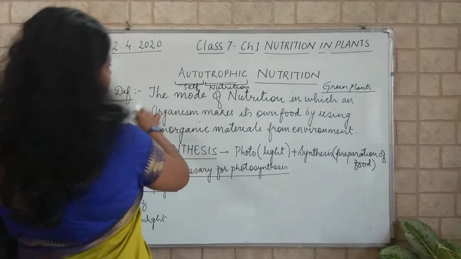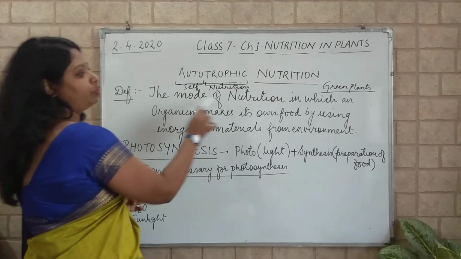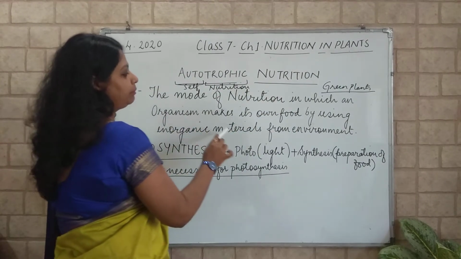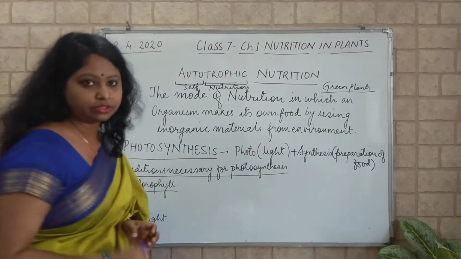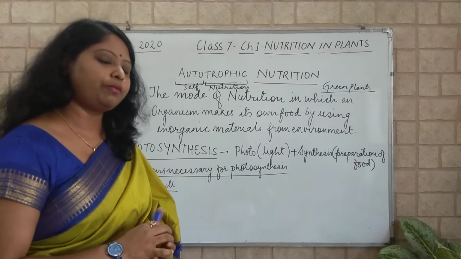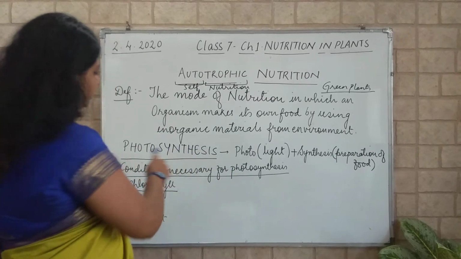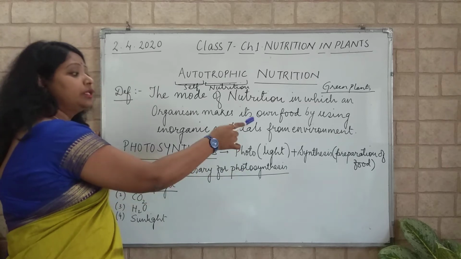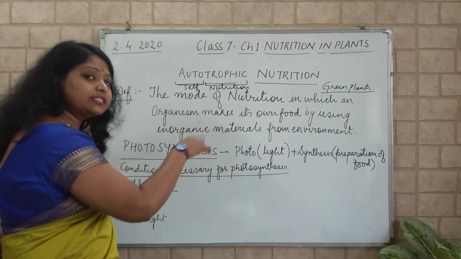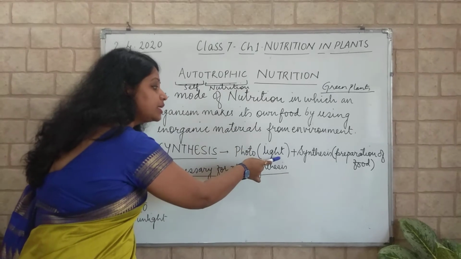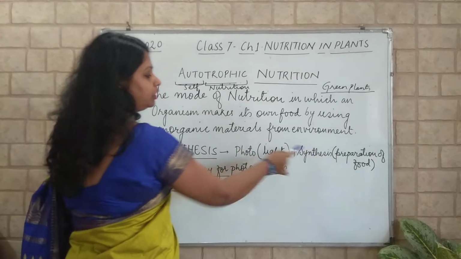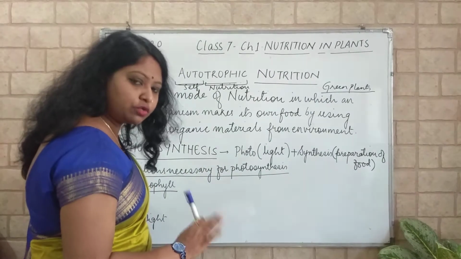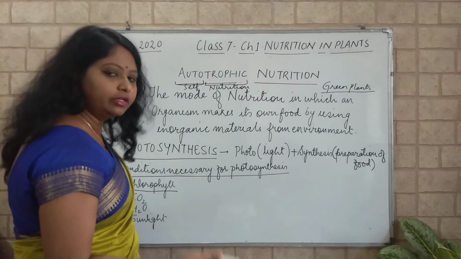So you will write the definition of autotrophic mode of nutrition: the mode of nutrition in which an organism makes its own food by using inorganic material from its environment. This method is known as autotrophic mode of nutrition. Next, you will write photosynthesis. So what will be the definition of photosynthesis? The method in which organisms prepare food by using light. Synthesis of food in the presence of light. That light can be sunlight, a natural source, or any other artificial source of light.